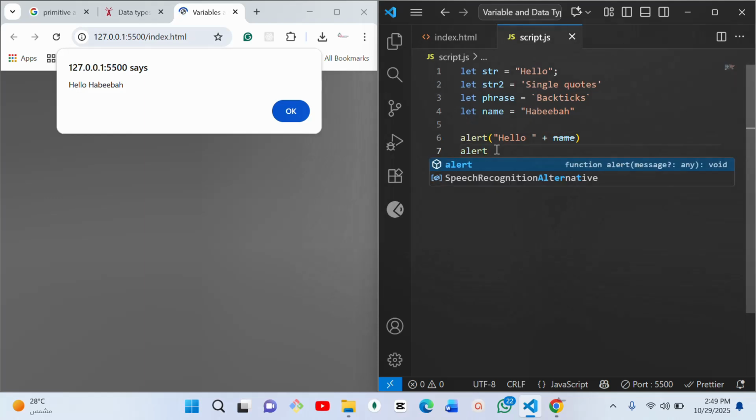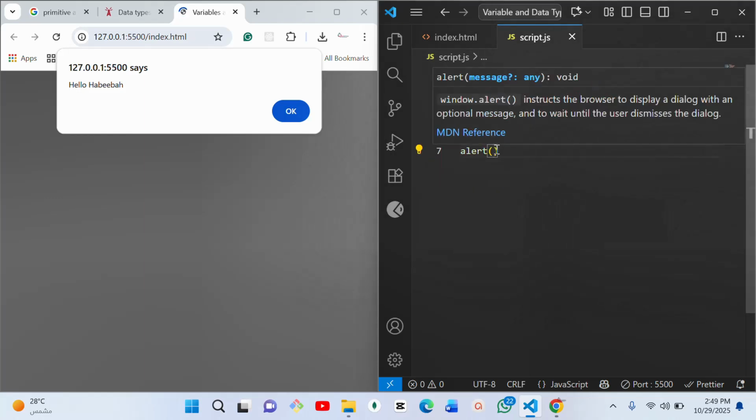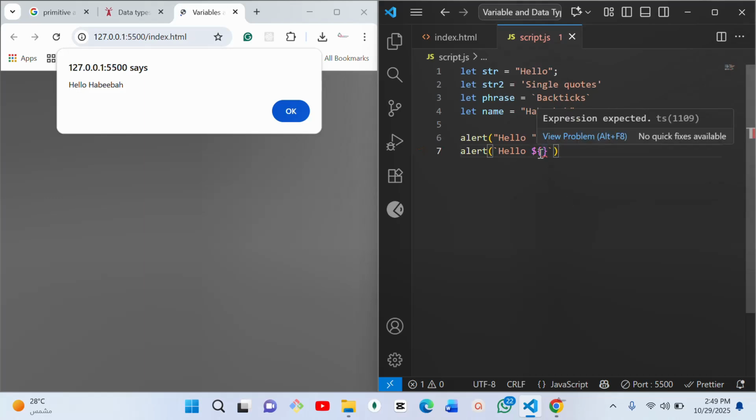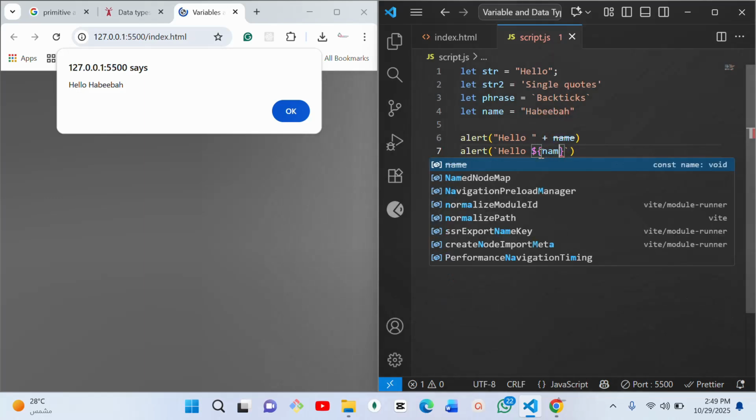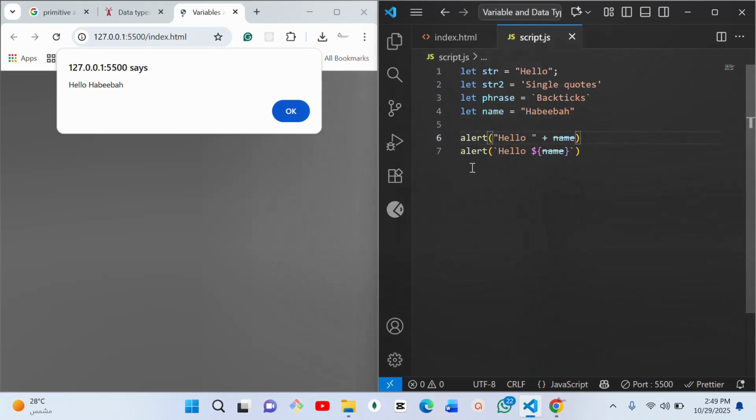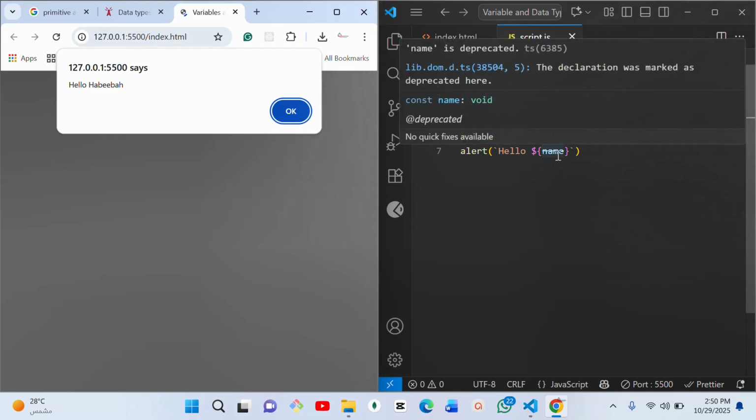But in case I don't want to do this baby coding of a thing like this, and I just want everything together, I will use backticks and say hello, and then inside the backticks you just pick the dollar sign and this curly brace. So inside this curly brace is where I will put name, and let me just comment this out. This is going to give us exactly what we want.